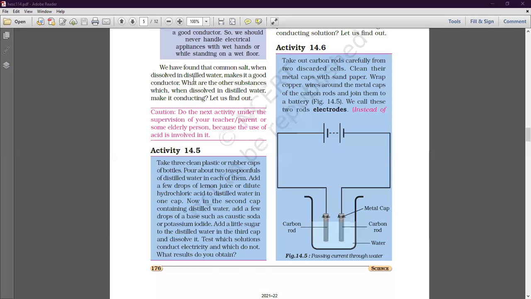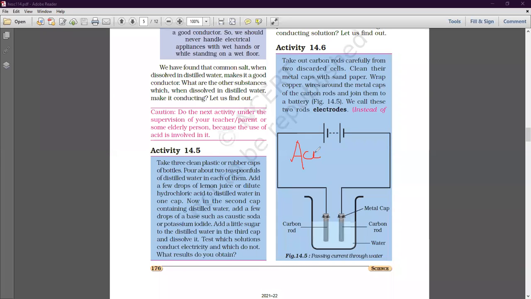So the answer of this question is, I will already give you the answer, and some students might have the answer already. If you will add some acid or if you will add some base, I'm writing it on your screen, all of you listen and all of you see also.